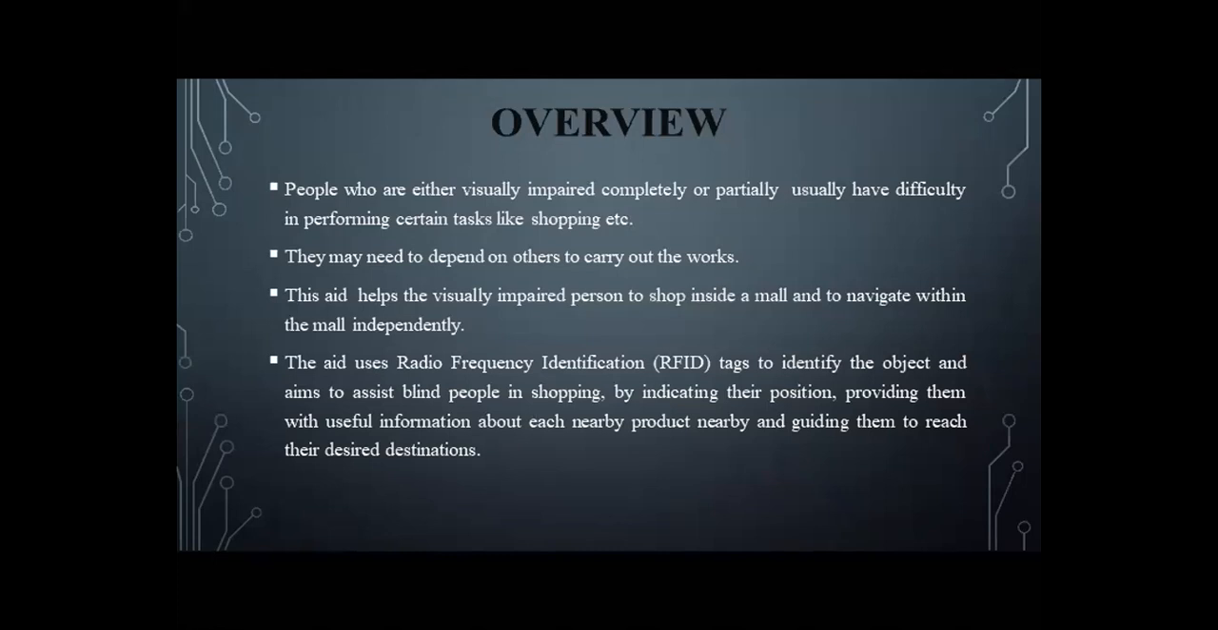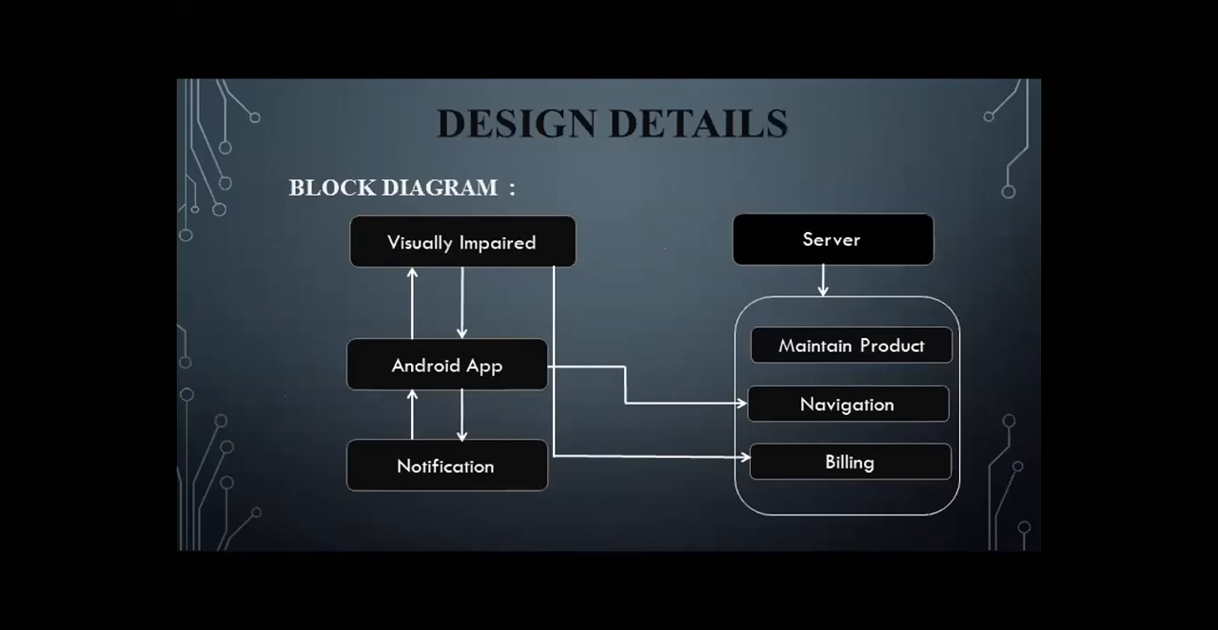So we are using RFID tags to identify the object and to assist billing. The aim is to assist blind people in shopping by indicating the position and providing them useful information about each nearby product and guiding them to reach their desired destination through text and voice command. So let me go to the design detail.